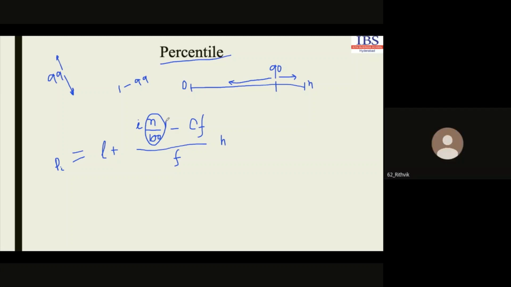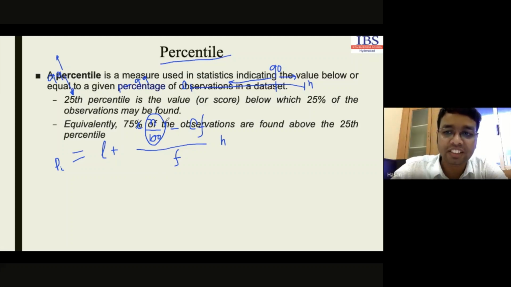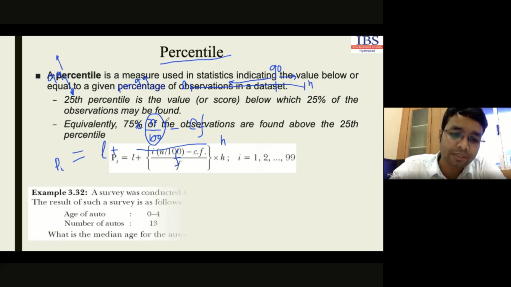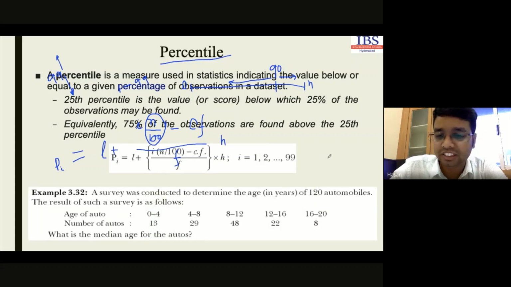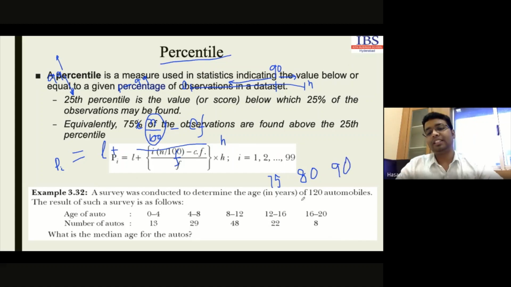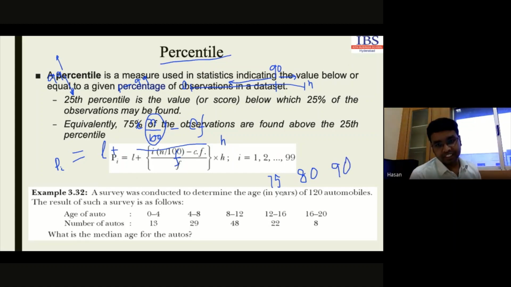Yes, sir. So I hope you can solve it. This particular problem, I have the same problem for you. In this case, you solve for the 75th percentile, then the 80th percentile and the 90th percentile using the same formula. Same rule, okay? Identify the group where this particular percentile frequency is located and then compute the value. Is that clear?